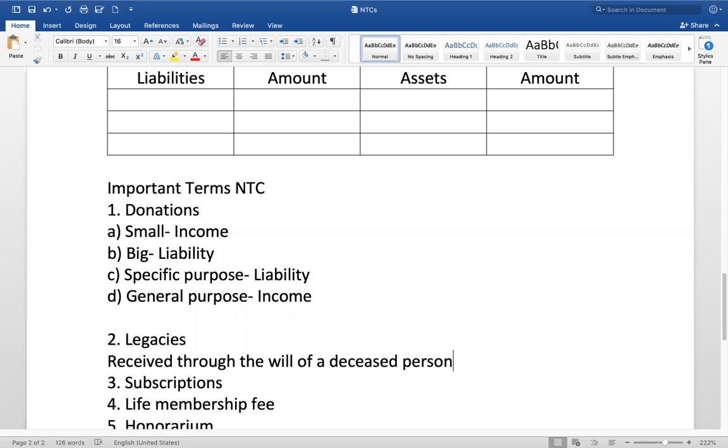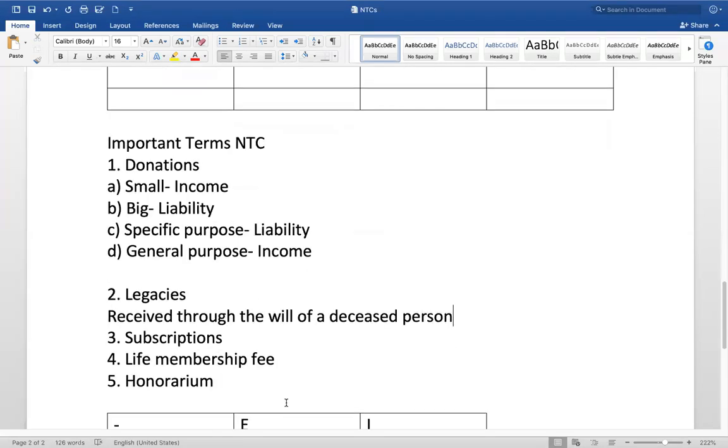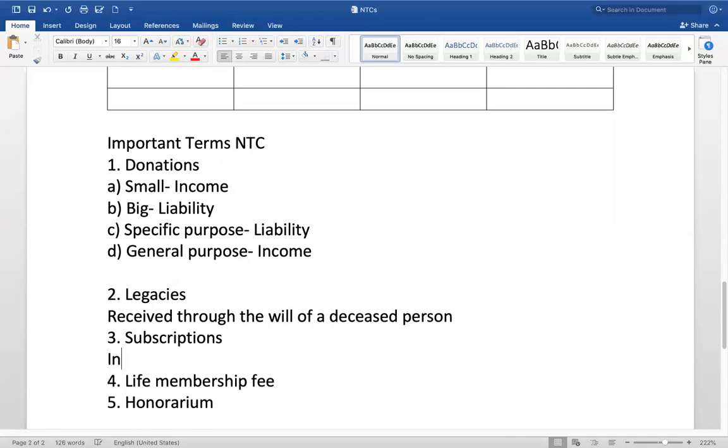Then the next one is subscriptions. What are subscriptions? It can be membership fee, or it can be life membership fee. If it is simply membership fee, this is income.